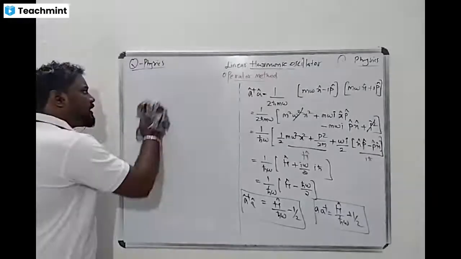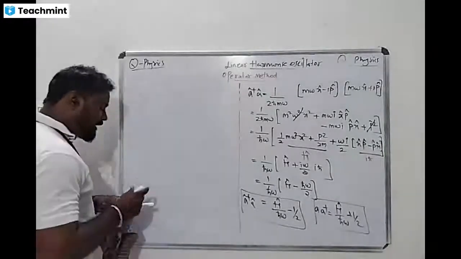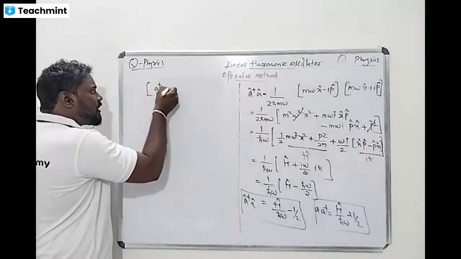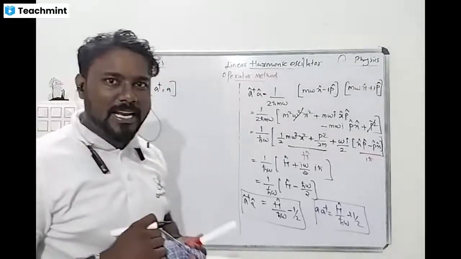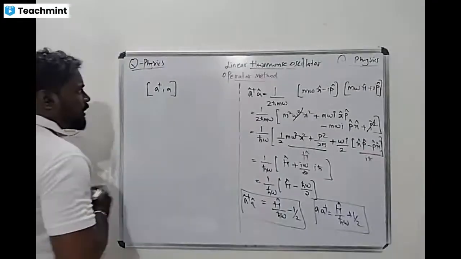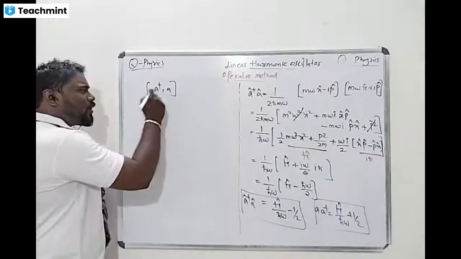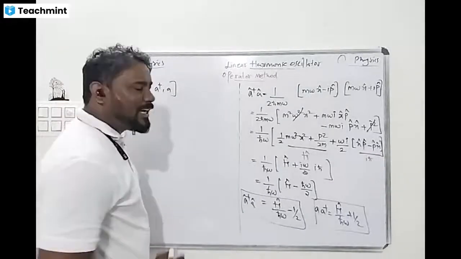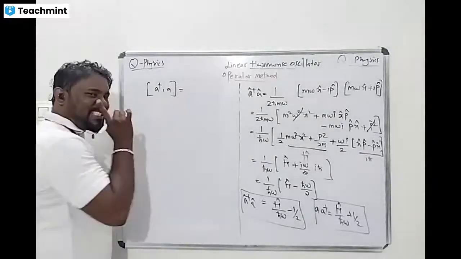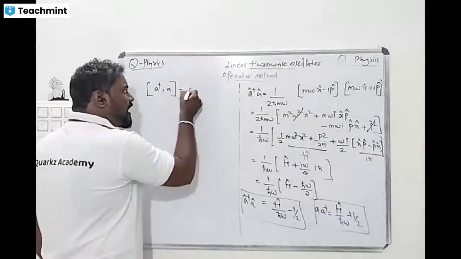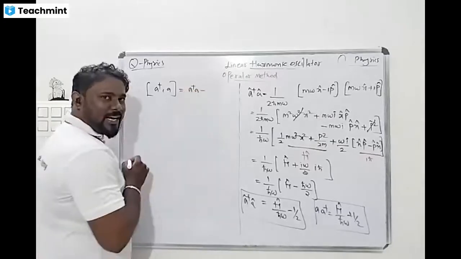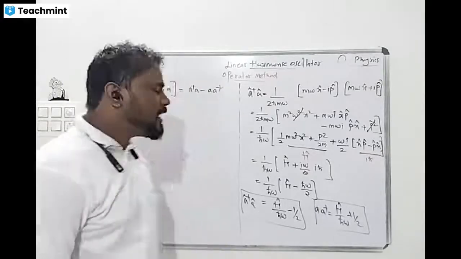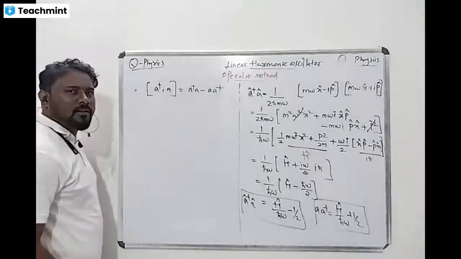Is it clear? So next, because we calculated that, now I will write the commutation relation. Now the commutation relation of A and A dagger. This is a very important thing. Let's see the commutation relation of A and A dagger. I will give you all of this; that is easy to understand. I will solve one problem, and the other problems I will give directly. So tell me the commutation relation, what is A A dagger? How can we write it? A A dagger minus what do we get? A dagger A, that is the commutation relation. Yes or no? Is it clear? Everyone?